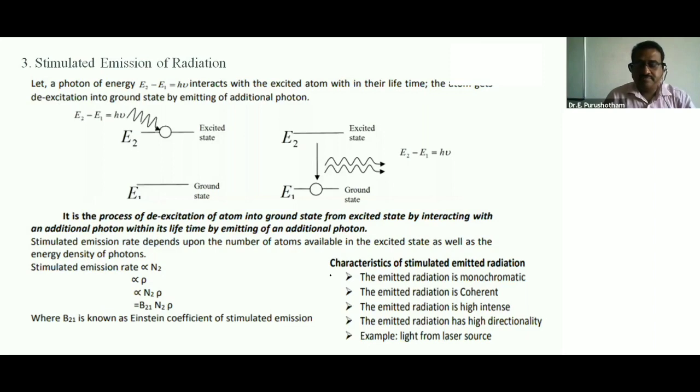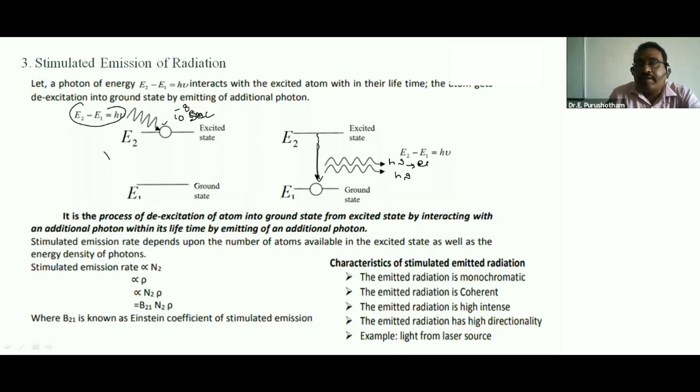So definition: before 10 to the power minus 8 seconds, the excited state atom cannot stay a long time. It can stay up to 10 to the power minus 8 seconds. So before that, a photon with E2 minus E1 equal to h nu is incident on the excited state atom. Then the excited state atom stimulates from excited state to ground state, emitting two photons, h nu.